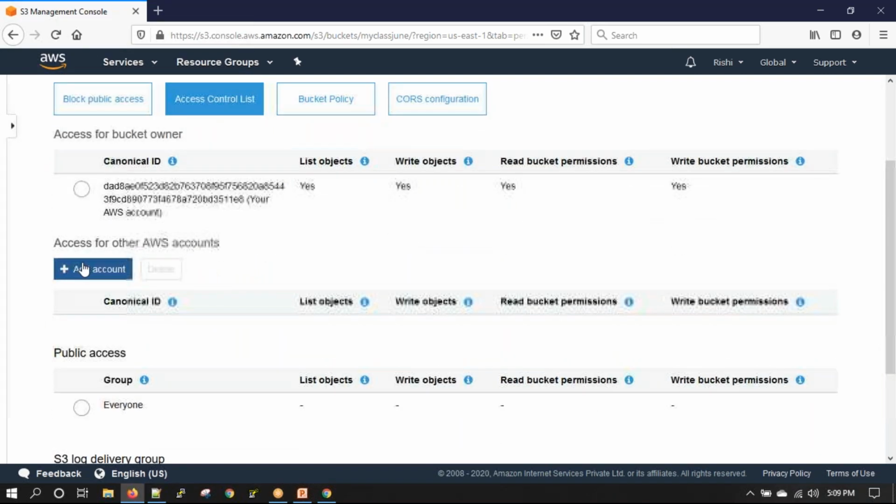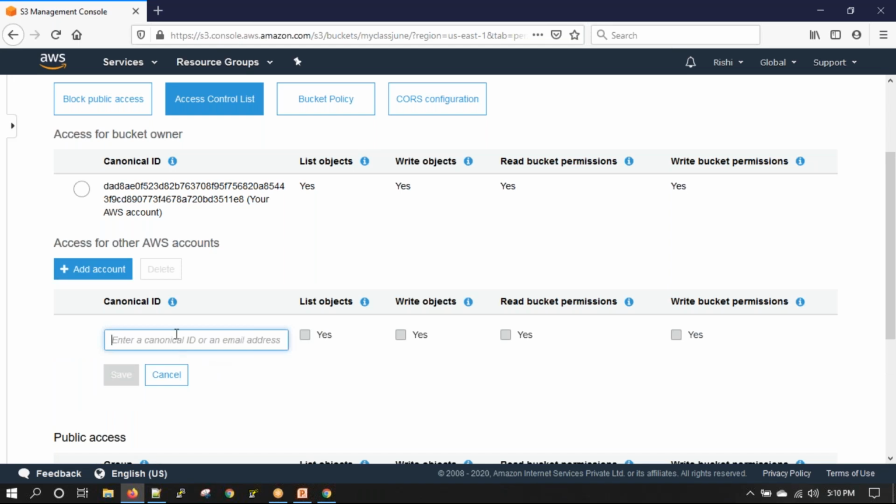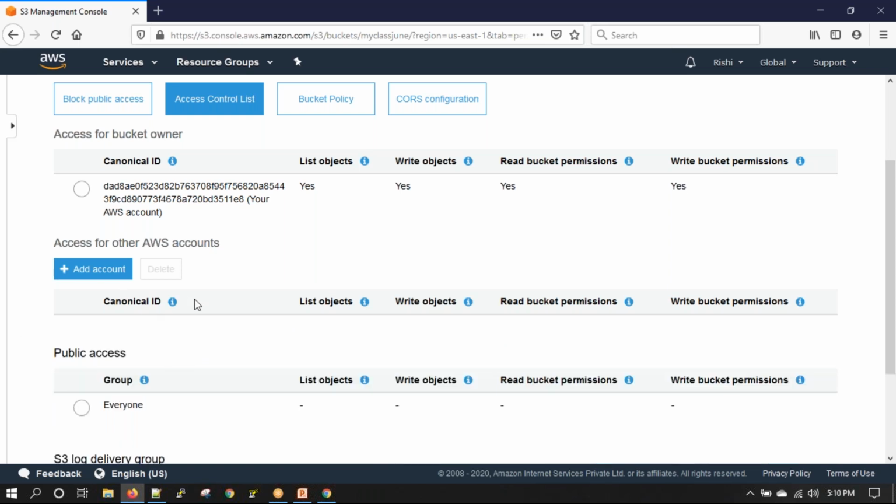If I have to add another AWS account, I can say add an account, give your email address or canonical ID, and tell what access is needed. So this is to allow other AWS accounts to access your objects. I can say list objects, list permissions, or write objects and write permissions, depending on what you want. These are the 4 permissions that are required.